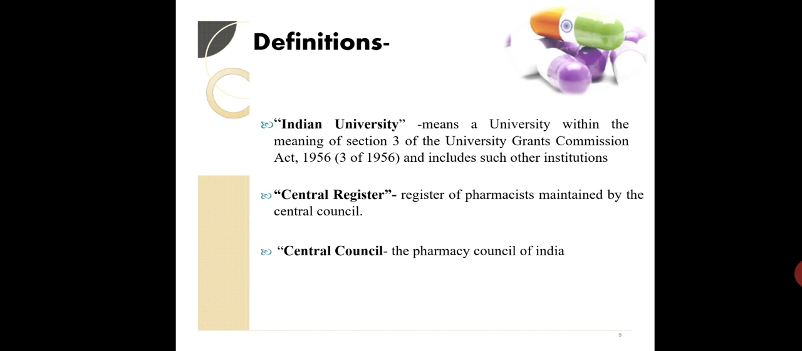Central Register: it is a register of pharmacists maintained by the Central Council. And what is the Central Council? The Pharmacy Council of India. I have already explained before that we will be talking about the council in two terms, that is, at central level as well as state level. So Central Council किसको बोलेंगे? The Pharmacy Council of India को.